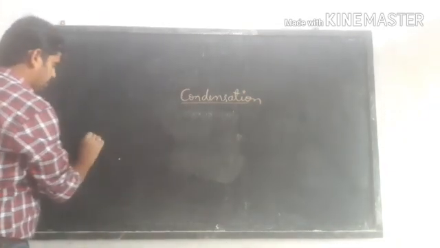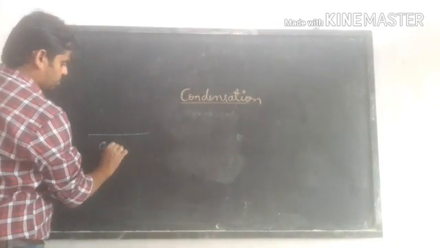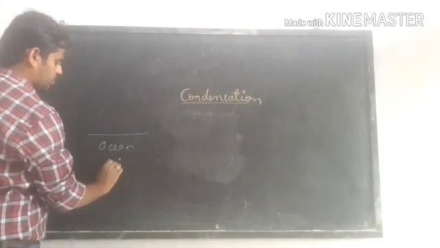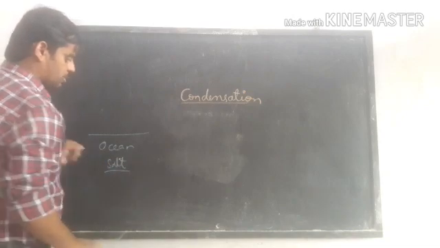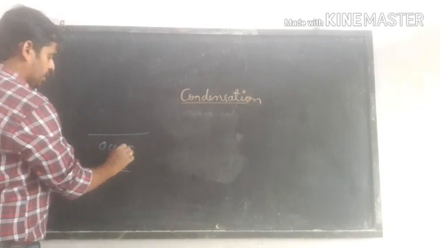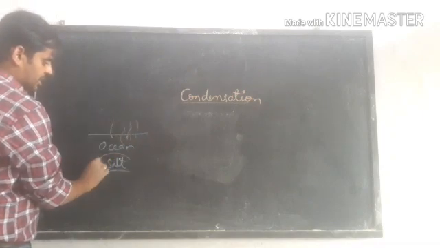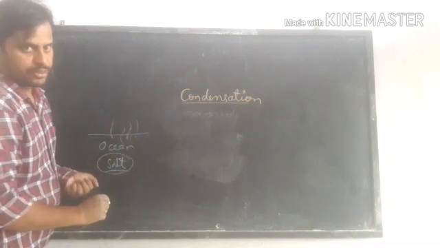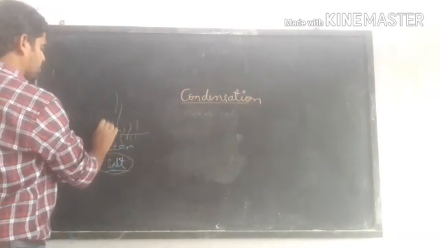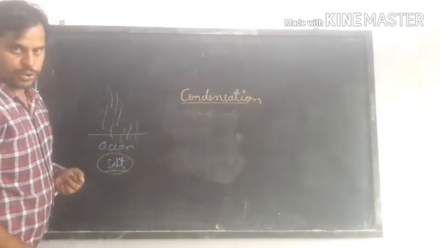Water evaporates from a water body, say for example, sea or ocean. Here it is salt water. But when water evaporates, it doesn't take any salt crystals. That's why rainwater is always pure. The vapor is always pure. Why?